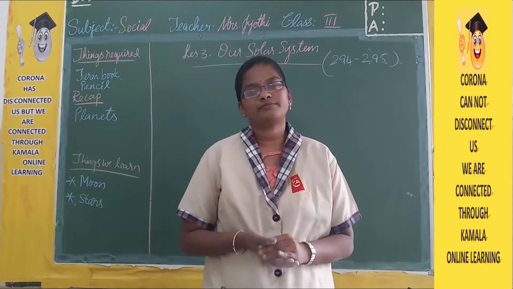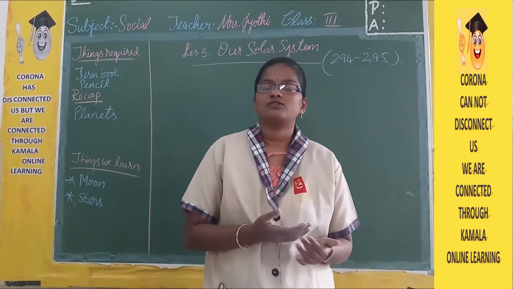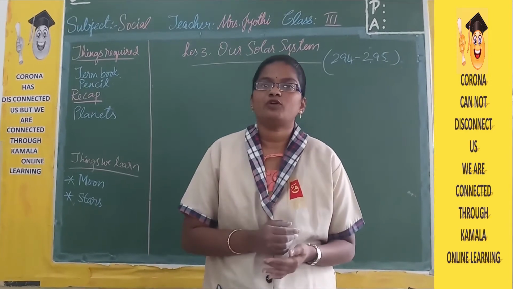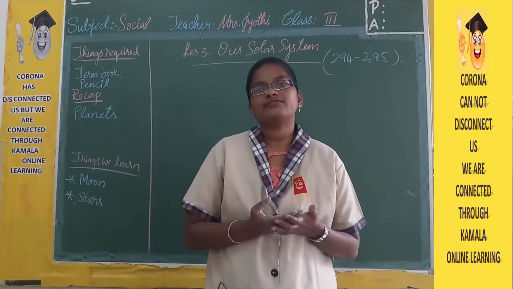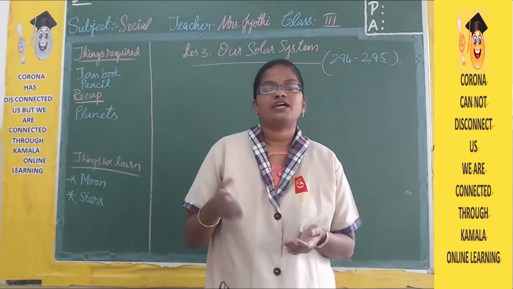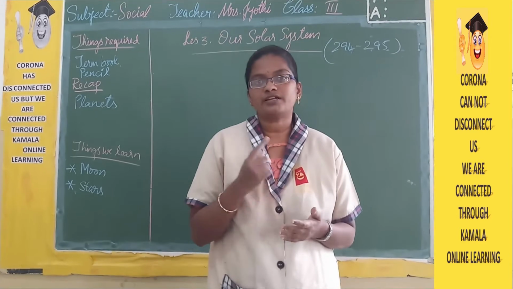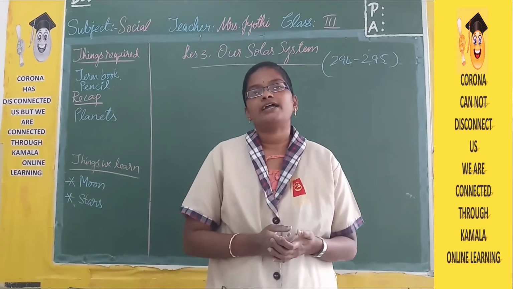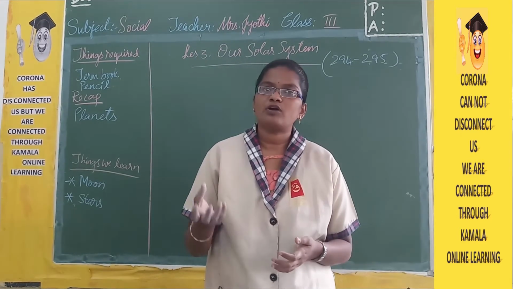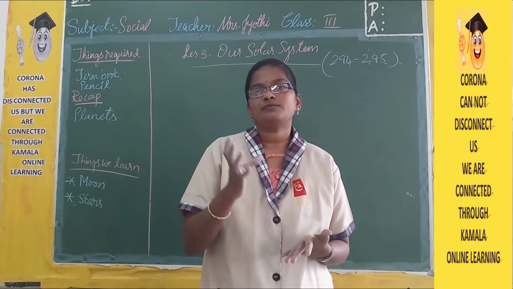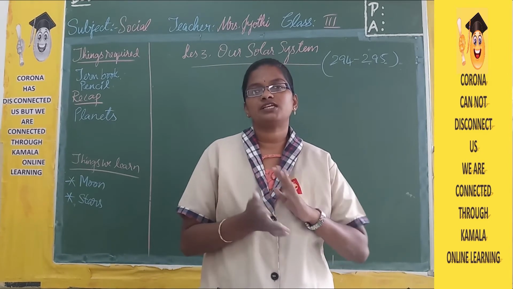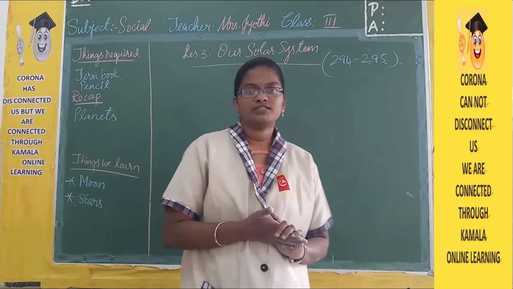We have learned about planets. What are the common name and what is the Indian name, what do we call? What are the interesting facts about the planets? And we have learned how much time it takes for one complete revolution around the sun, and even the number of moons. How many moons does a planet have? About these things we have learned from lesson number 3.